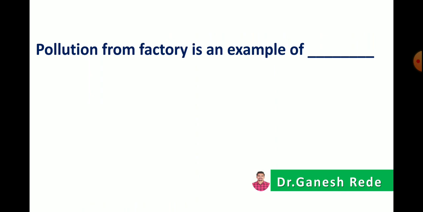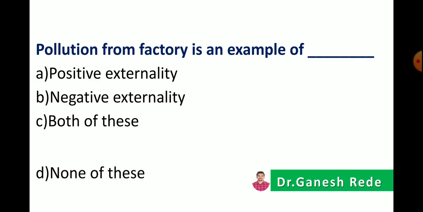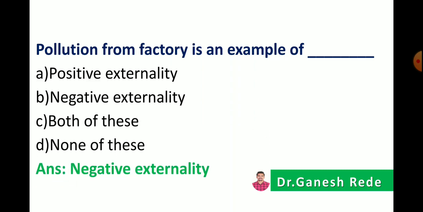Then pollution from a factory is an example of positive externality, negative externality, both of these or none of these. The correct answer is negative externality because it causes harm to a third party or to other people. That's why it comes under negative externality.